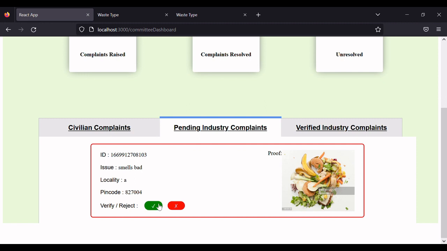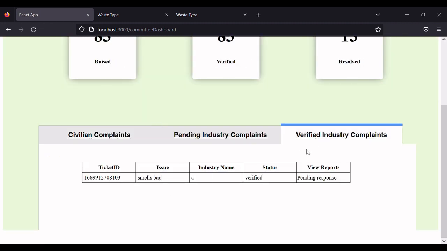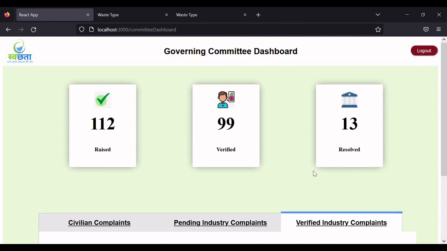So if it ticks, now you can see the verified industry complaint portal is now showing the pending industry complaint, and this same complaint will now get pushed to the respective industry's login.